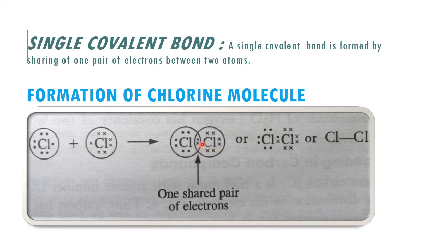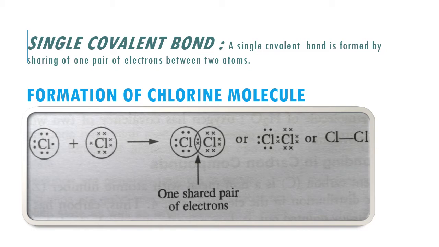By each chlorine atom sharing one electron, you can see one pair of electrons is shared between the two atoms. Now you can see around this chlorine atom 2, 4, 6, 8. This chlorine atom has 8 electrons, and at the same time the second chlorine atom has 8 electrons as well.